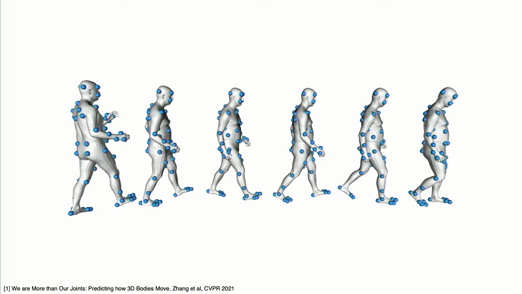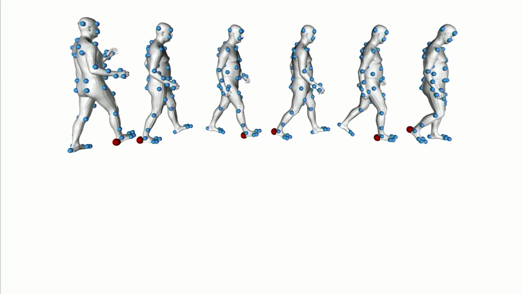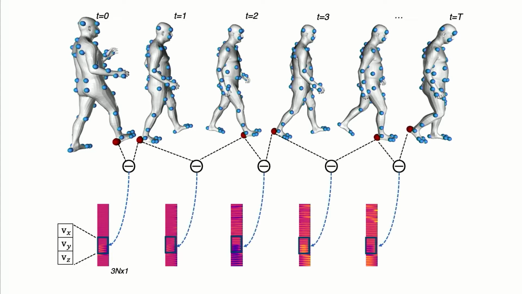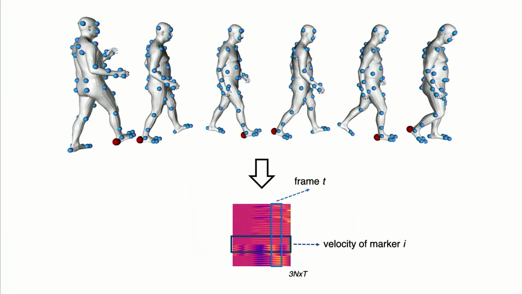body surface. And for each body marker, we compute its x, y, and z velocity for each frame in the global coordinate system. And we concatenate the velocities of all the markers of the current frame into a 1D vector as the body representation. By computing the body marker velocities for all the frames, we concatenate all the 1D velocity